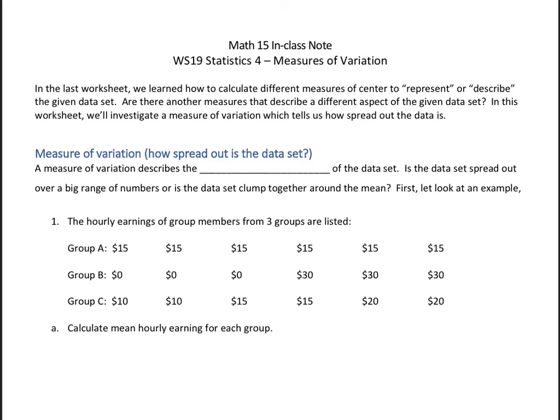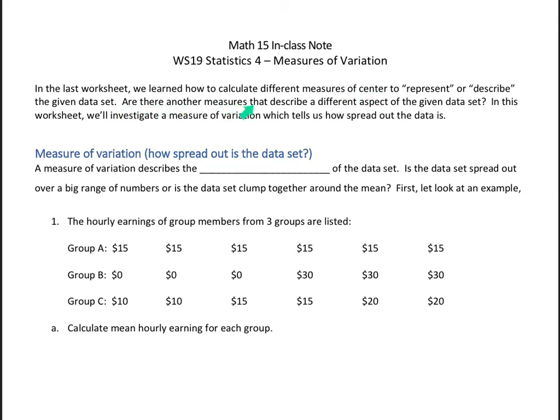All right, this is worksheet number 19, where we'll look at measures of variation. In the last worksheet, we learned how to calculate different measures of center: the mean, median, and mode. We needed to either represent or describe a given data set, right? So we wanted to use one number to describe the whole data set. And sometimes we use measures of center, mean, median, and mode, to represent that.